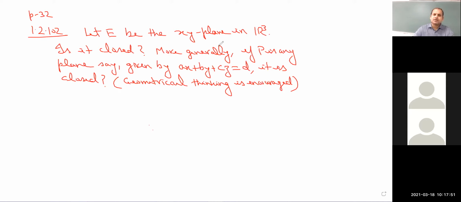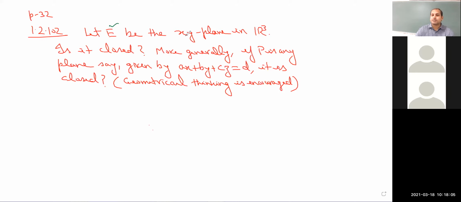Read this statement: E is the xy plane in R3. Suppose E is a set consisting of all elements on the xy plane in R3. Now we know that in R3 open balls are open spheres. Is it clear to everyone that open balls are open spheres? Yes, sir. Here the metric is not mentioned, so they are talking with respect to the Euclidean metric, the usual metric on R3. Now the question is, is it closed?